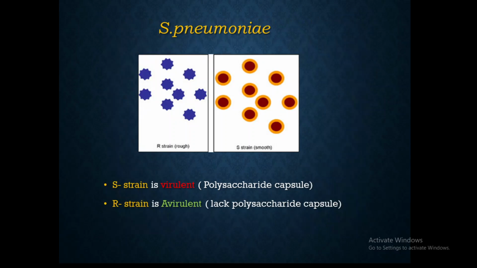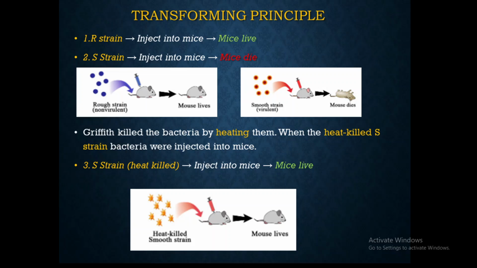If you see it in a cartoon form, the R strain has a rough appearance because of the lack of polysaccharide coating around it, whereas the smooth strain has a polysaccharide coating around it, and this polysaccharide coating or capsule makes them escape from the host immunity. Therefore, the S strain is virulent or pathogenic and the R strain is avirulent or non-pathogenic. So we'll see what the approach of Griffith was to find out the genetic information, the genetic material.